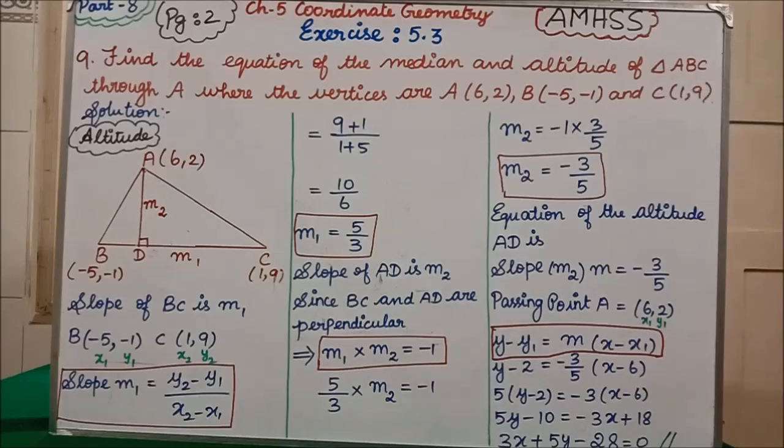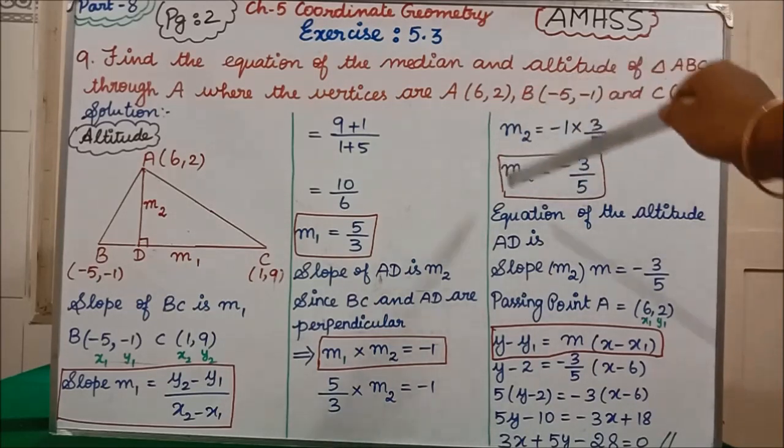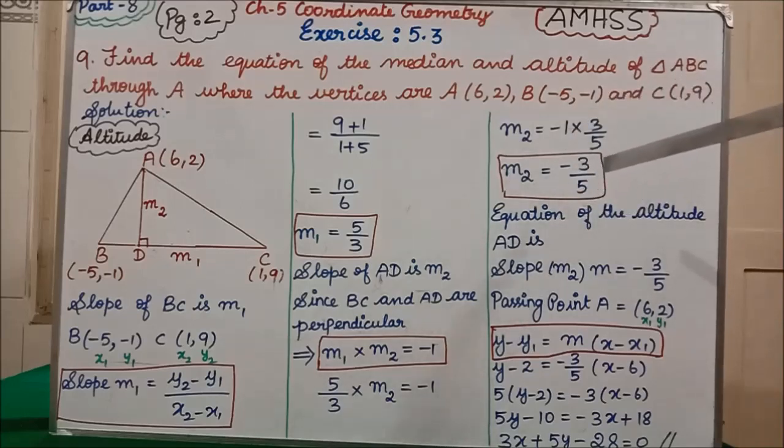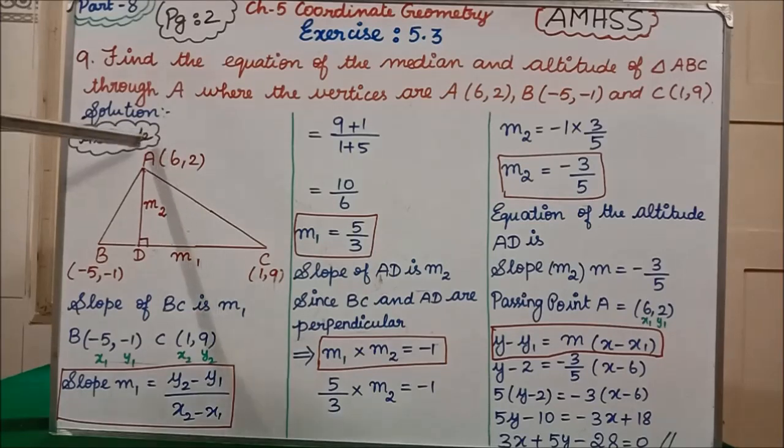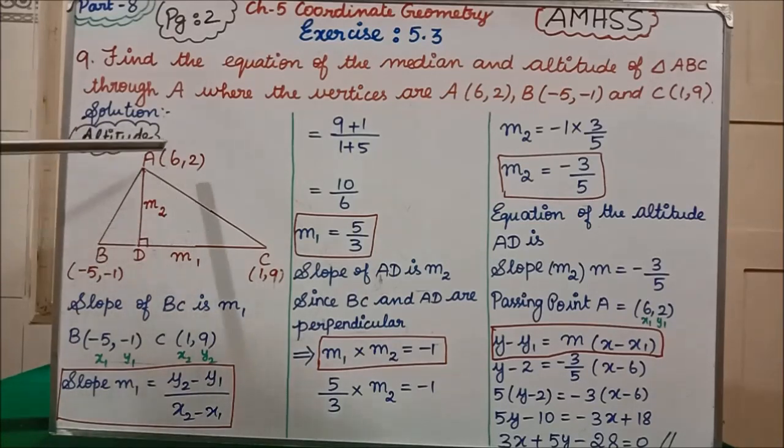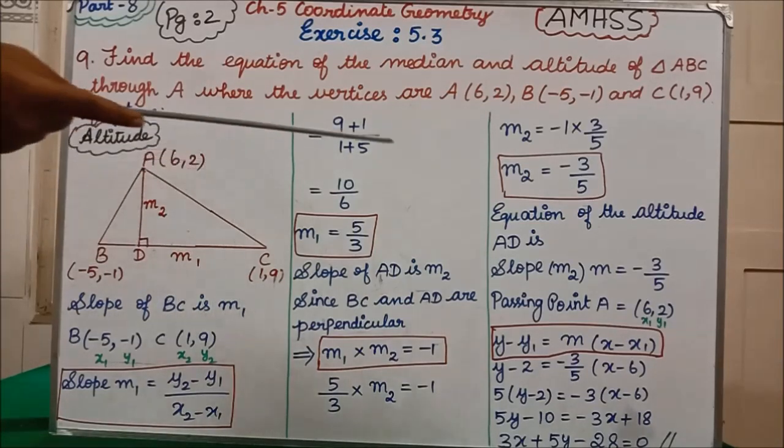Equation of the altitude. Now we are going to find the equation of the altitude AD. This equation only we have to find. The equation of the altitude AD has slope M2; finally whatever slope we have, that only you consider as M. Slope M2, that is M, equal to minus 3 by 5. That slope is passing through which point? From the A point, isn't it? So A point is (6, 2).